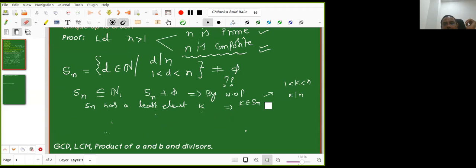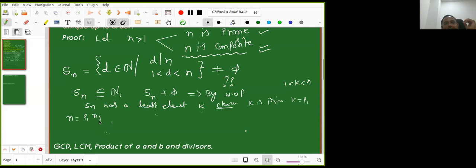So I'm just keeping this much. Okay. So this k is the least, and we proved that this k is prime. That proof I removed. K is prime, so I can call k equal to some p1. So now n is equal to p1 into n1.